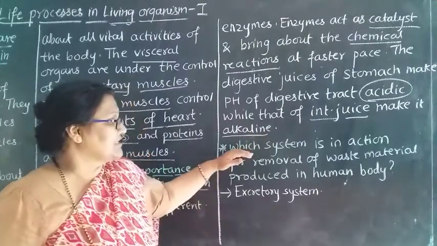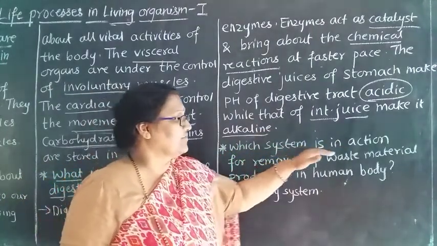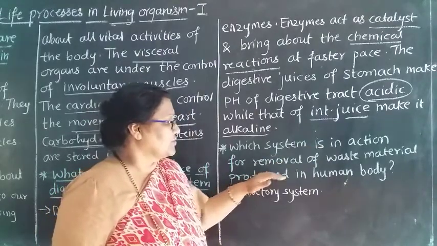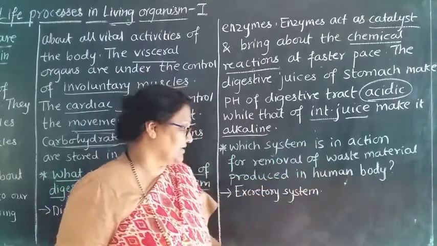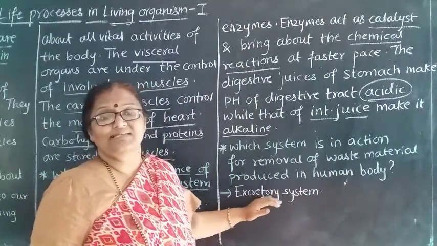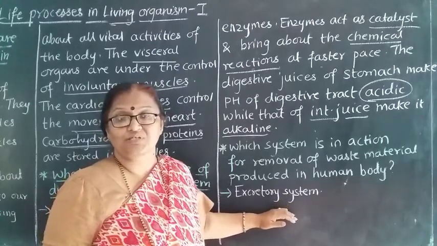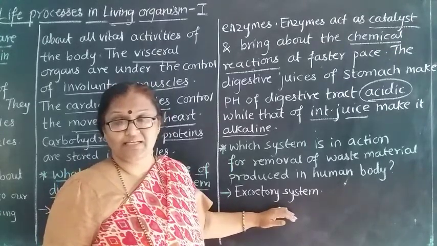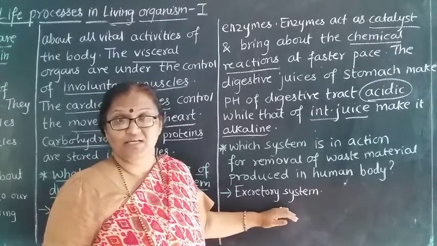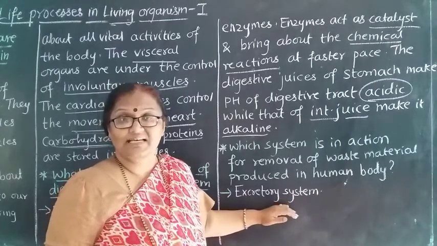The next question is, which system is in action for the removal of waste material produced in the human body? The answer is the excretory system. What does the excretory system do? The excretory system removes the nitrogenous waste materials from our bodies, because these nitrogenous materials are very hazardous to our body.